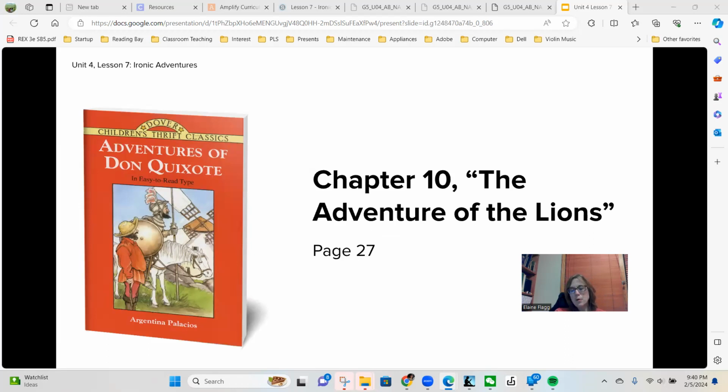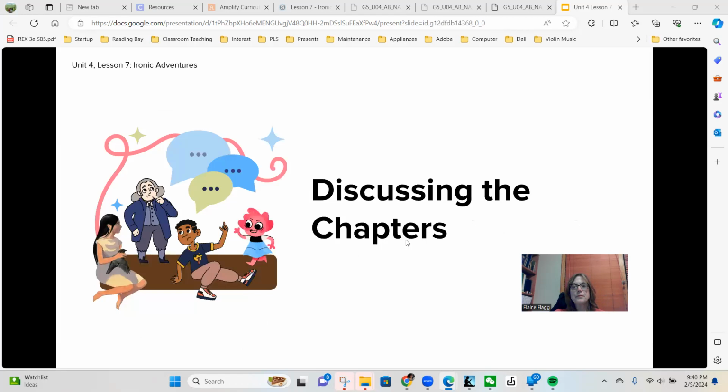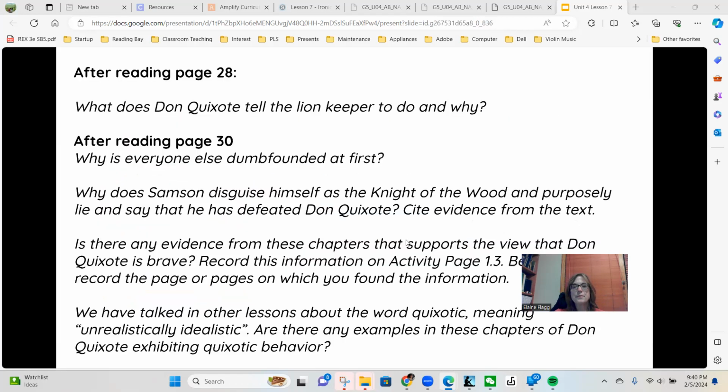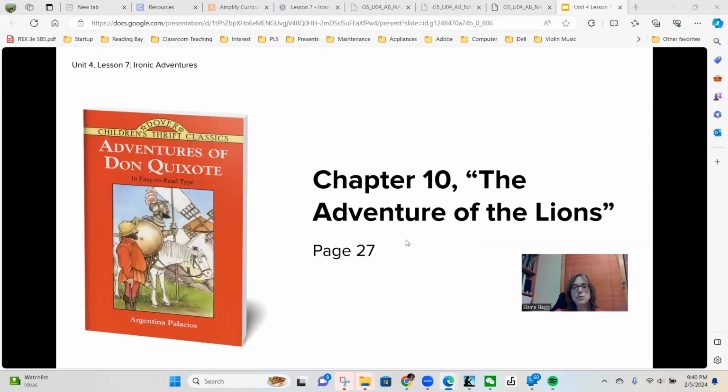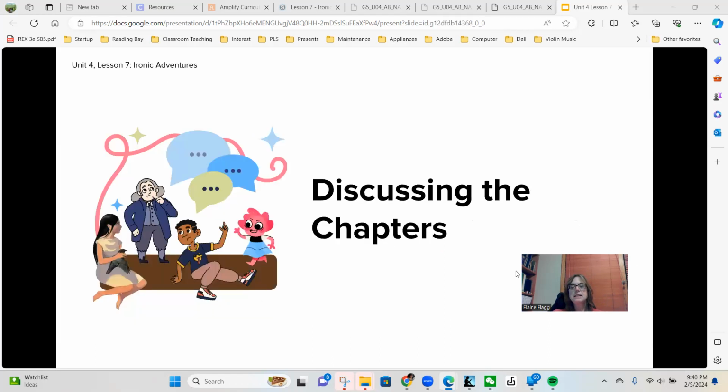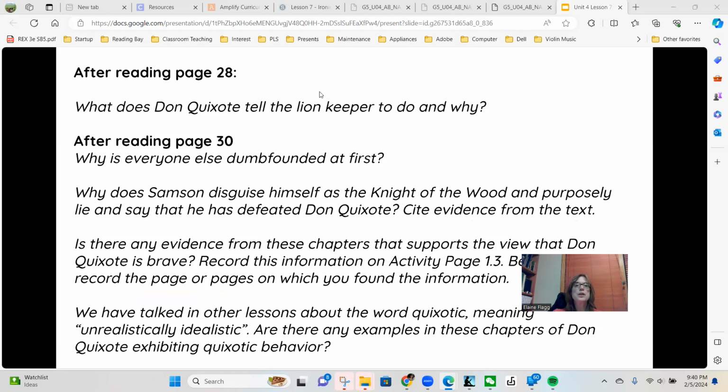Okay, so now we are going to read chapter 10, The Adventure of the Lions. Okay, so we're going to read straight through, it looks like, page 28, stopping before the last sentence. Okay, chapter 10, The Adventure of the Lions.